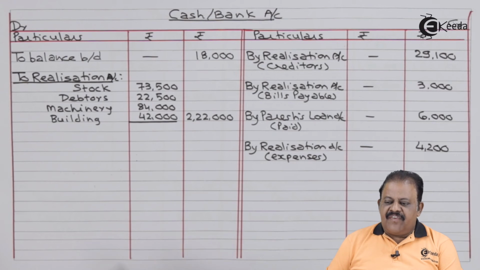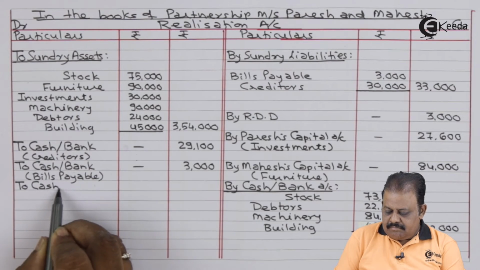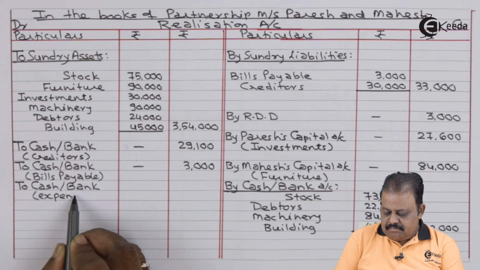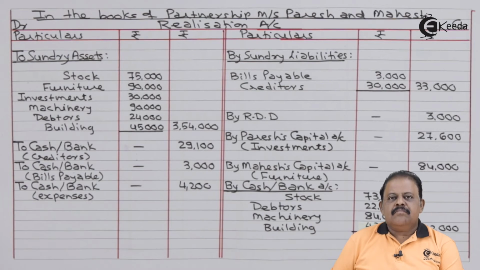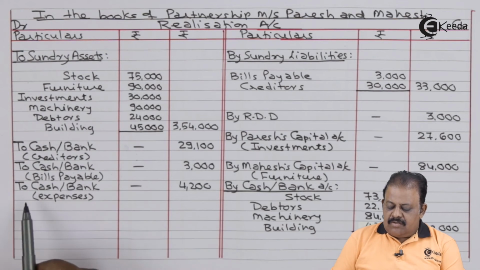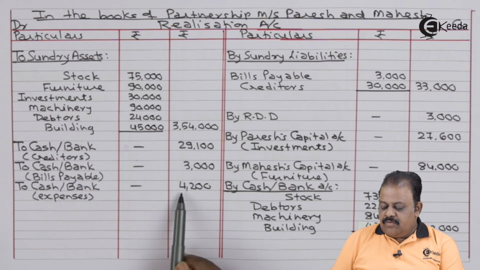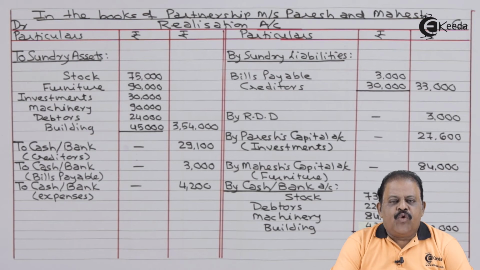This will have another effect in realization account on debit side, to cash bank, dissolution expenses paid 4,200. Here we have completed the fourth stage.